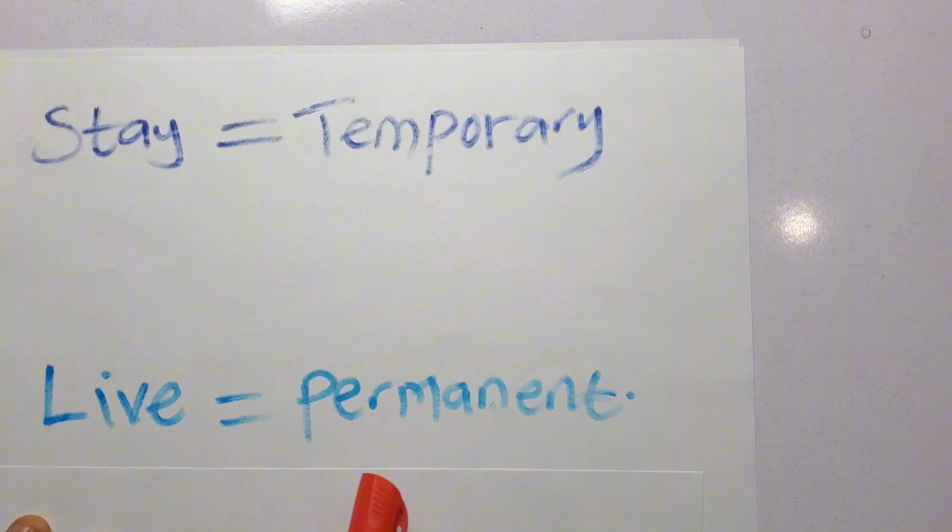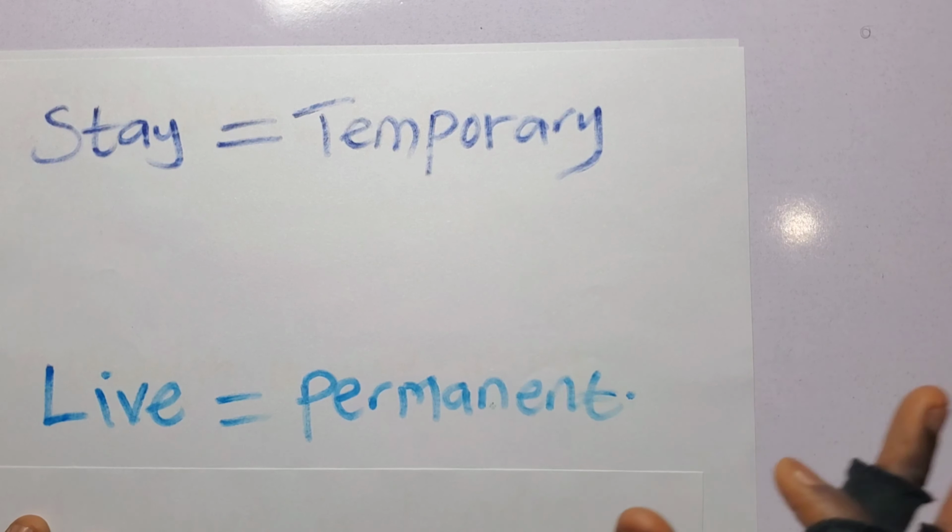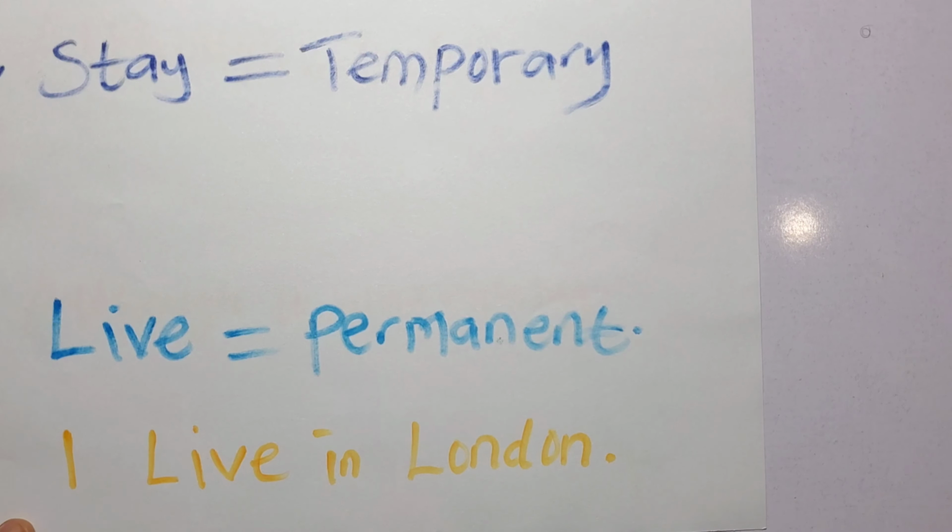This is the correct word. This is the correct way to talk about your home. Use live for a long term. Stay for short term. Example, I live in London.